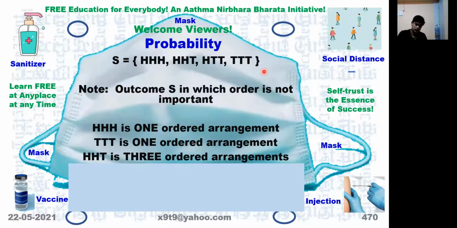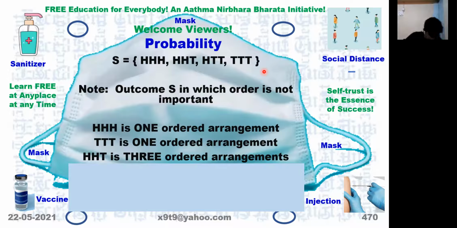So for this problem, HHT occurs 3 times. One is HHT, another is HTH, another is THH.